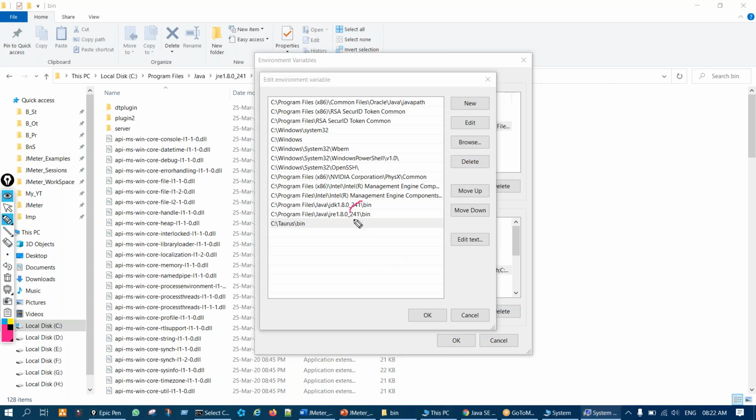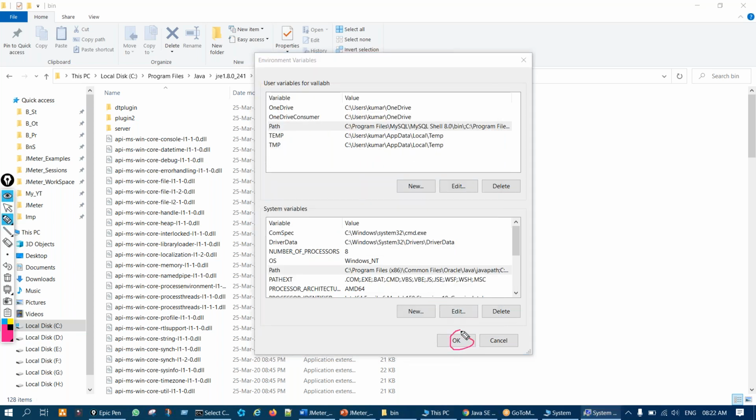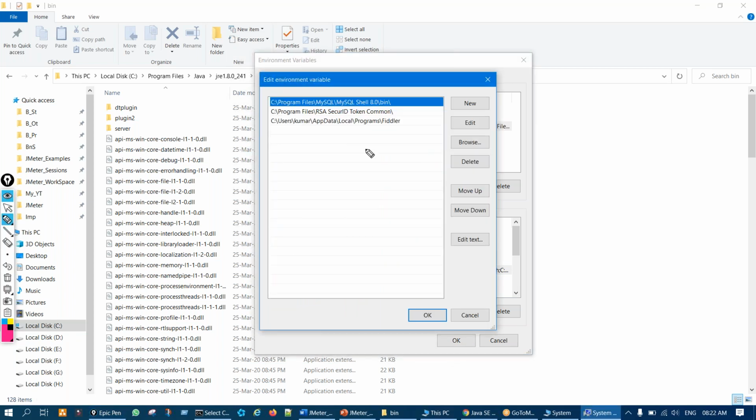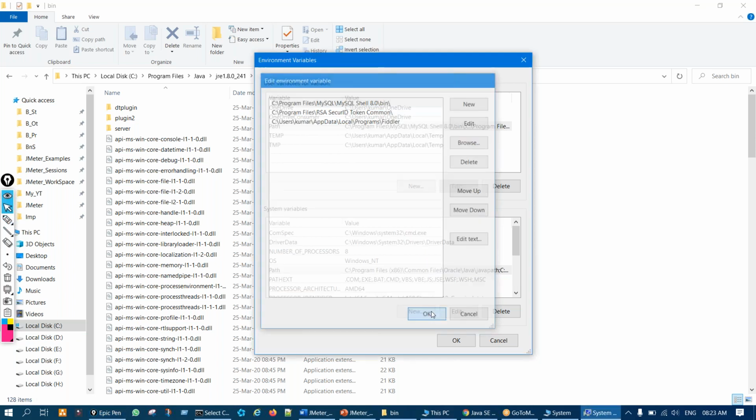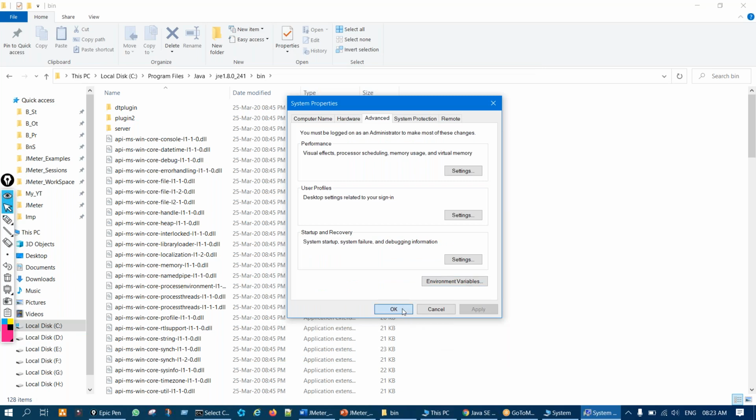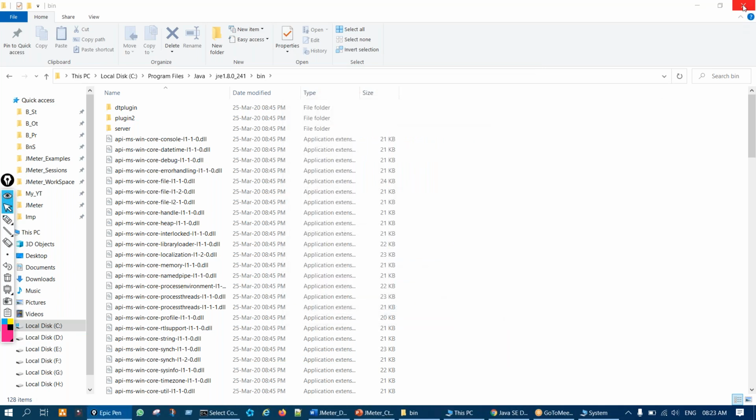So I've done this for both here, right? And then click on what we have to do after adding. Click on OK, OK, OK, simple, OK, and here also OK. Same thing you will get if you select this and go to edit, same stuff. Here you have to add that path, and then OK. So OK, OK, OK, done.